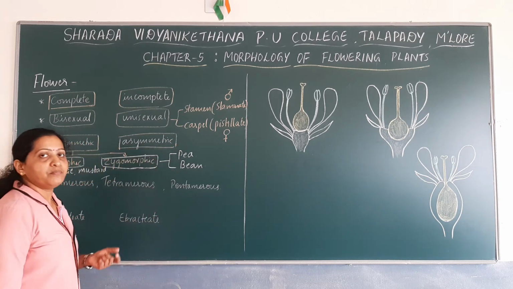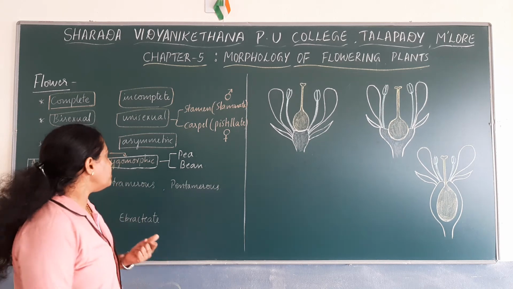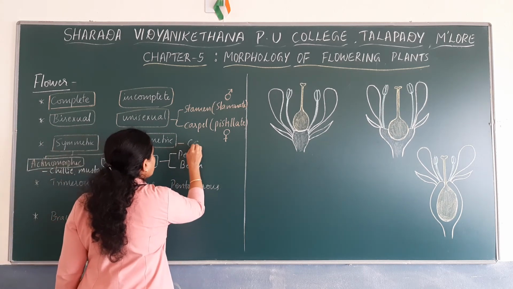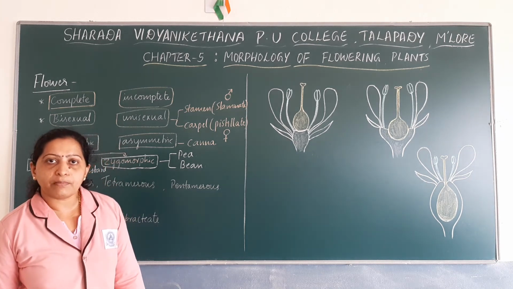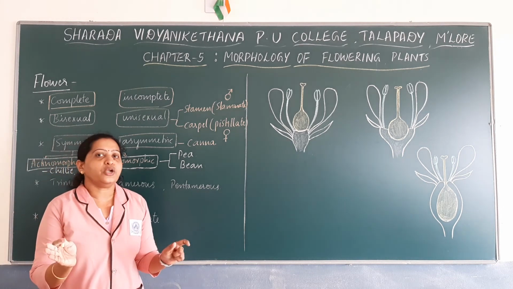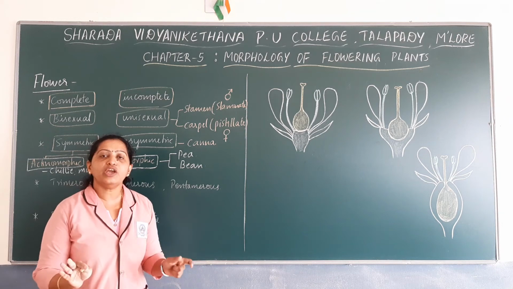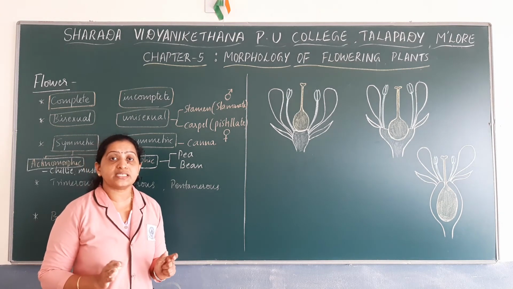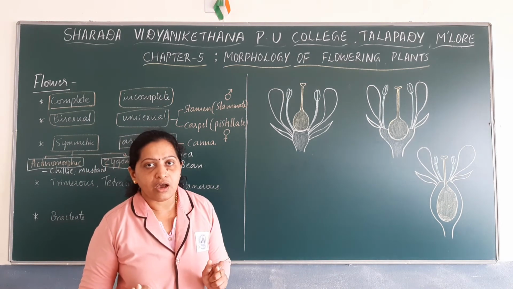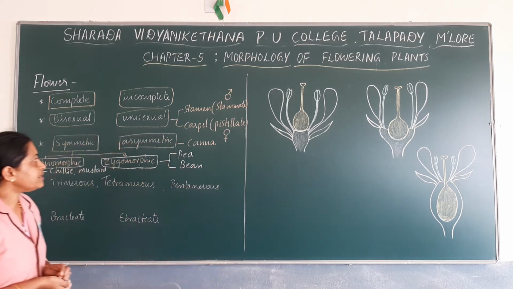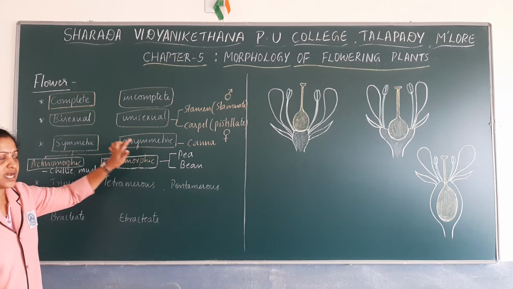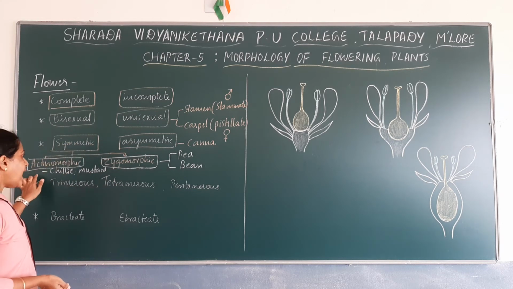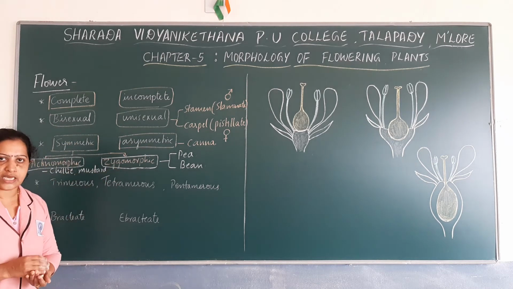For example, there are certain flowers of canna plant which will not be divided into two equal halves in any of the vertical plane. So based on the symmetry of a flower, we have discussed symmetrical flowers and asymmetrical flowers. Symmetrical flowers may be actinomorphic or they may be zygomorphic.